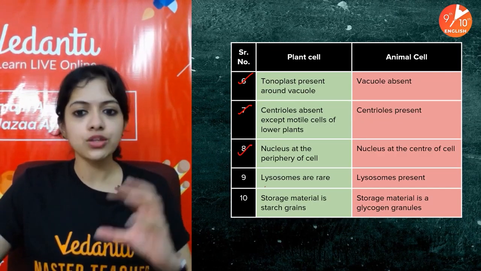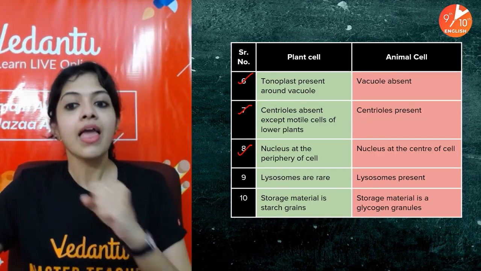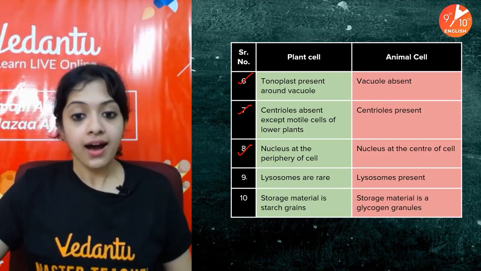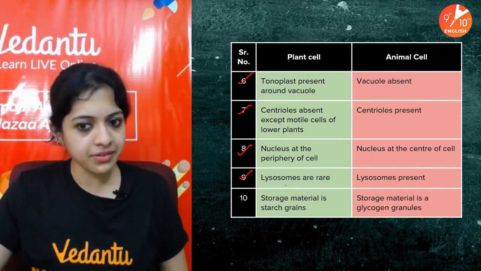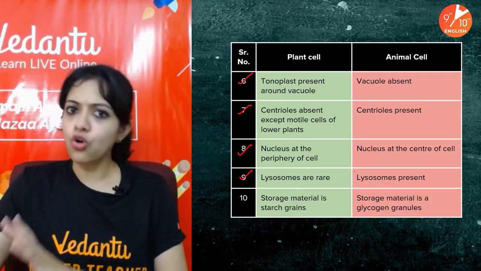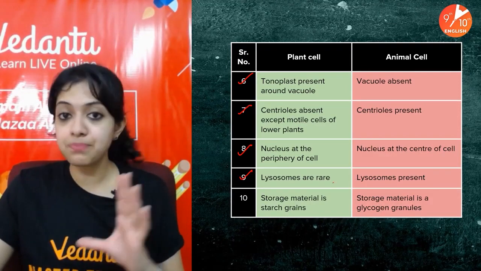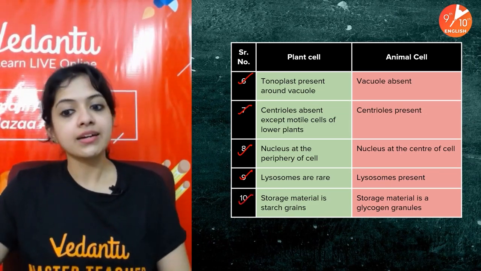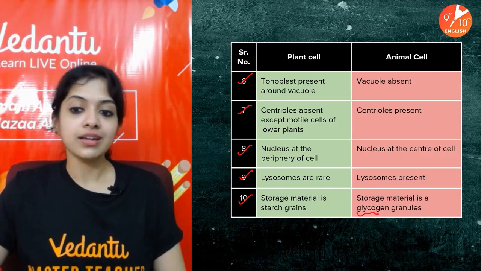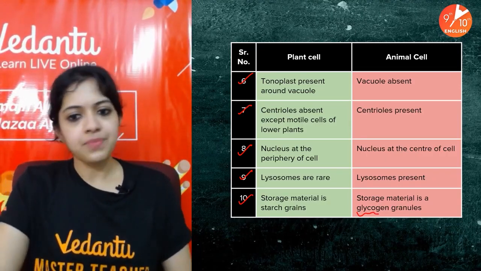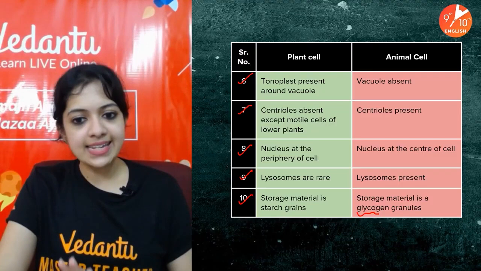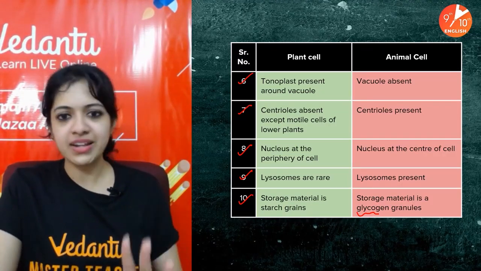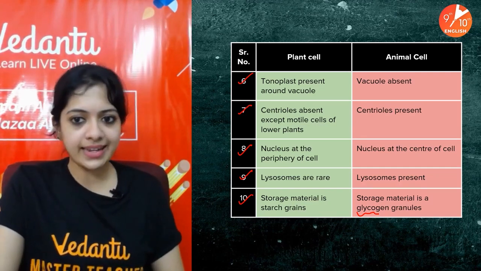Nucleus in plant cells is usually found at the periphery of the cell, but here it's found more or less at the center of a cell. Lysosomes are also said to be rarer in plant cells, whereas they are always present in the case of animal cells and play a huge role. Storage material in plant cells is starch grains. Here it's typically glycogen granules. Okay, so go through all of these, children, at least like 5-6 differences. If you can remember, it would really help you. Major differences you will certainly remember if you study it like this.